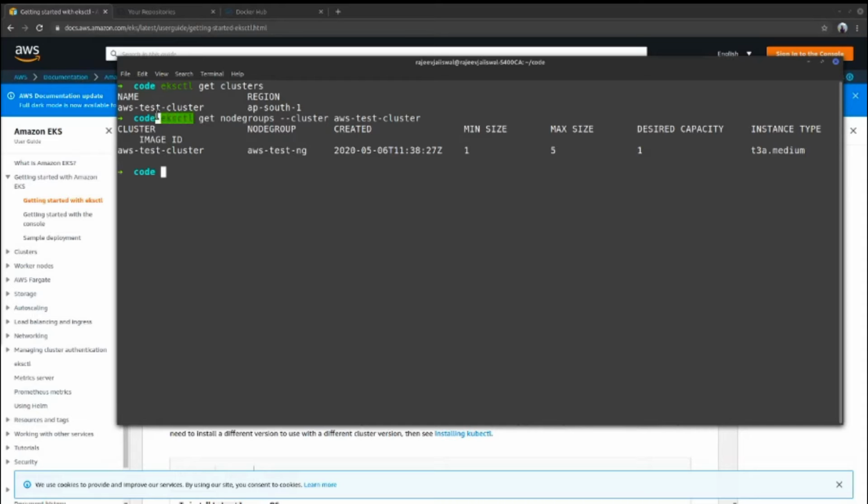Alright, if you notice, I have just given the eksctl command. The reason is that I'm interacting with the cluster, but if I need to interact with my worker node, I shall be giving the kubectl command. Now we are working at 2 layers at this moment. The cluster is managed by AWS, wherein there is already a separate CLI using which you can interact with the cluster and the nodes, worker nodes.